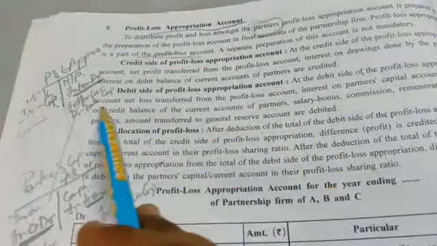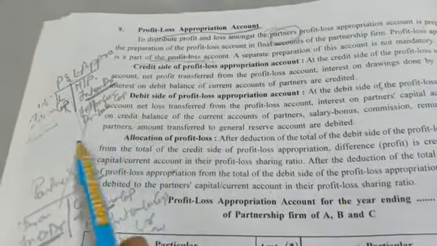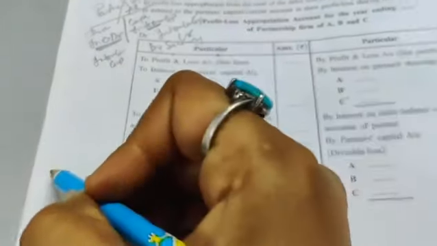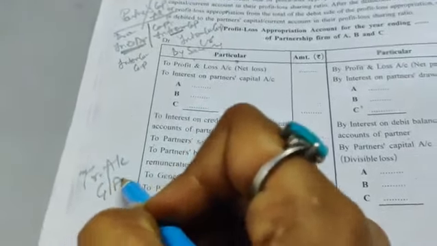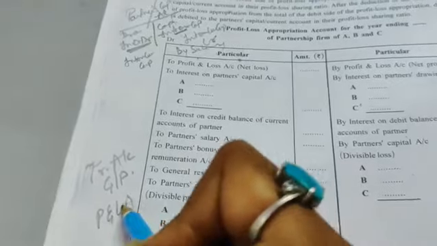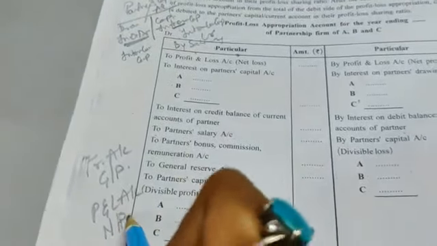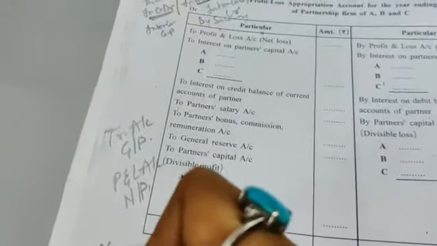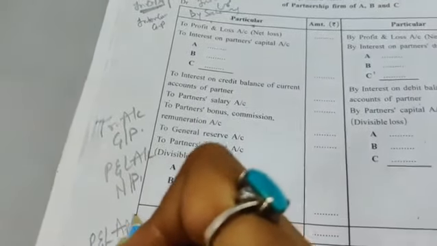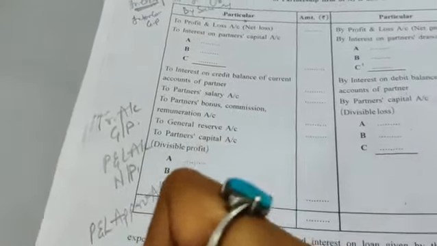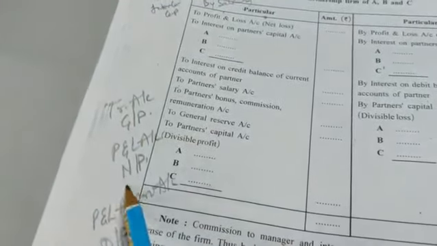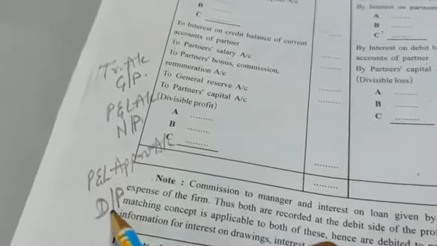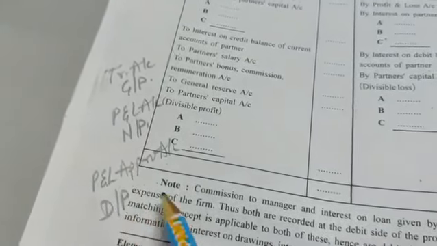And at the end when you close this, whatever you get is known as divisible profit. See, in the trading account you are getting gross profit. In P&L account you are getting net profit. This you have learned last year. Now in P&L appro account, you will be getting divisible profit or divisible loss. Your gross profit or gross loss, net profit, net loss. Here in P&L appro you will be getting divisible profit or divisible loss.